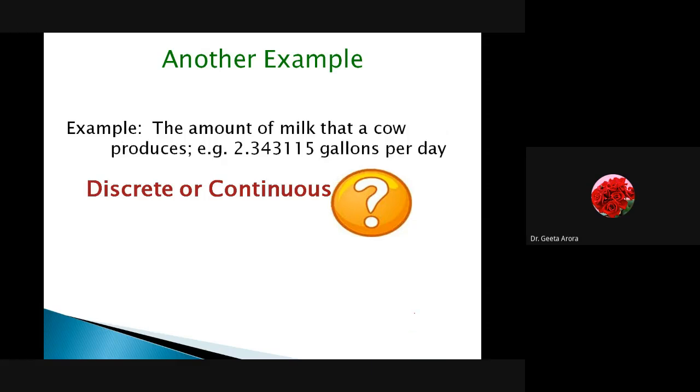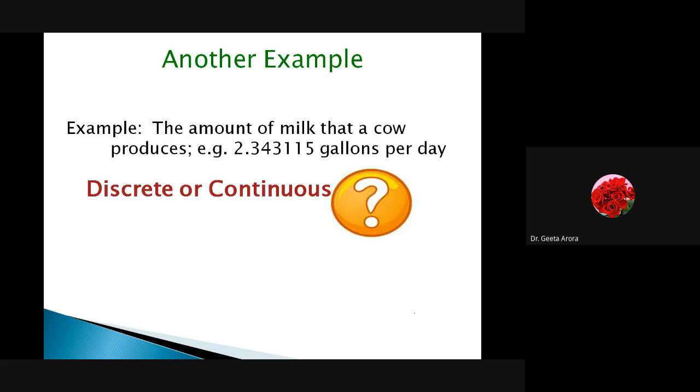Let's go to another example. Here we are saying the amount of milk that a cow produces. We know that when a milkman takes out the milk from the cow, it's not an exact amount. It is measured in gallons, and some drops are there, whatever the quantity is. Is it a perfect number, a discrete one, or continuous? Continuous, correct. Most of you have given me the answer, and that's good. Is it clear? What is the distinction?